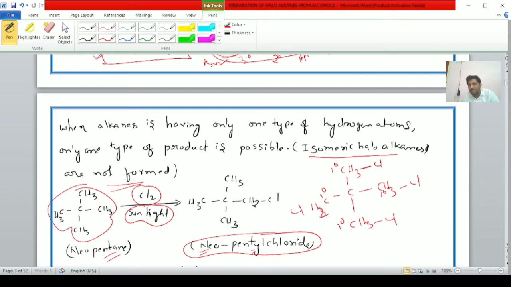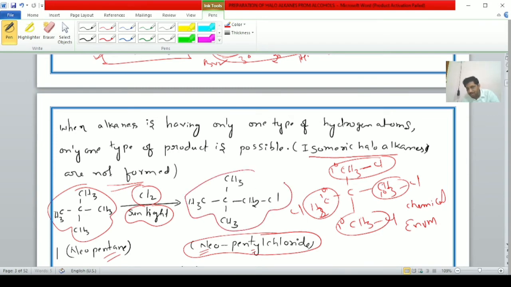Here, all these hydrogen atoms are primary hydrogen atoms, and the chemical environment is also the same. Therefore, if you replace any one of the hydrogen atoms, only this type of product is formed, another product is not formed. Hence it is correct, student. Neopentane in the presence of chlorine and sunlight gives neopentyl chloride.